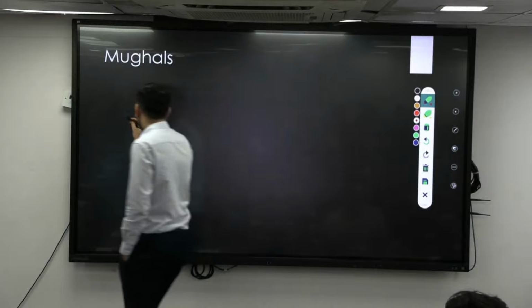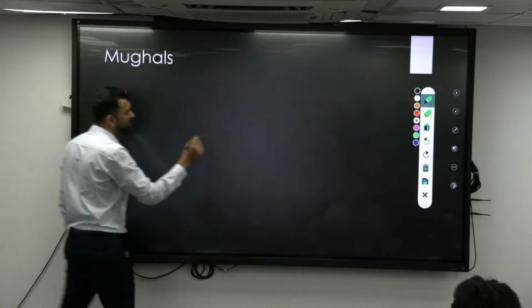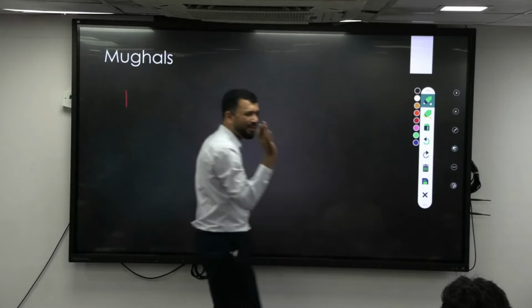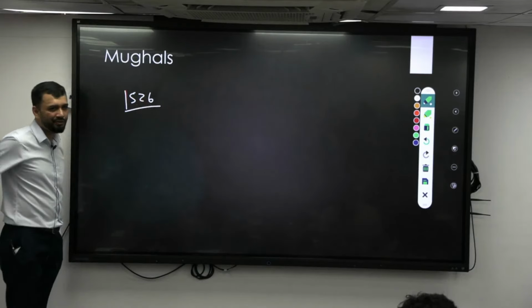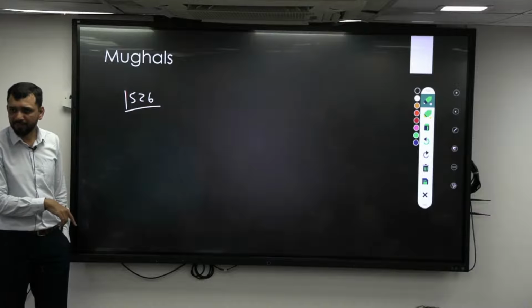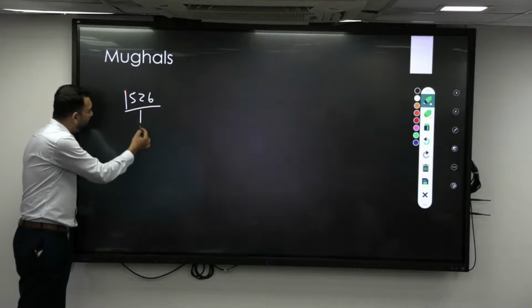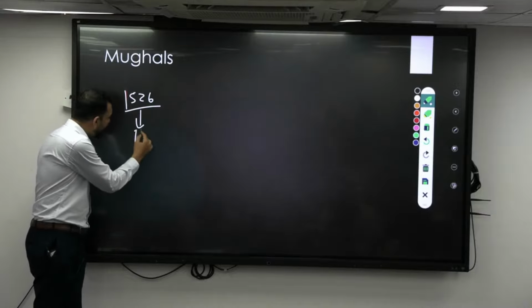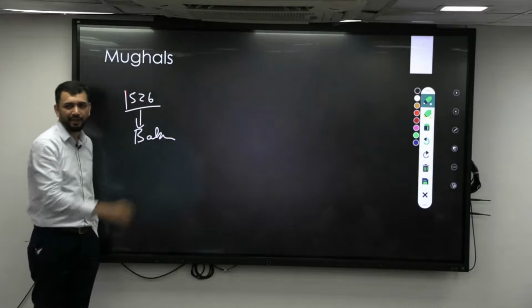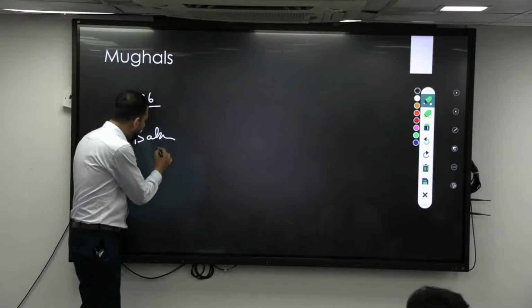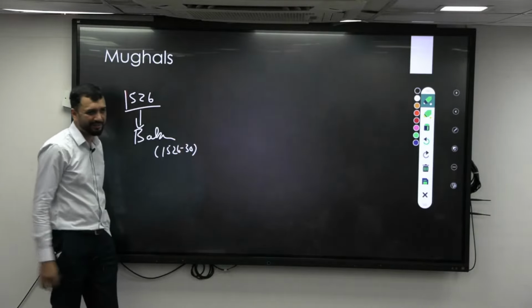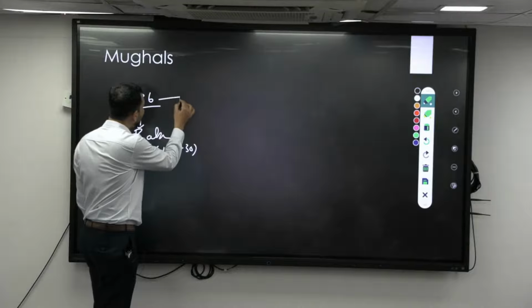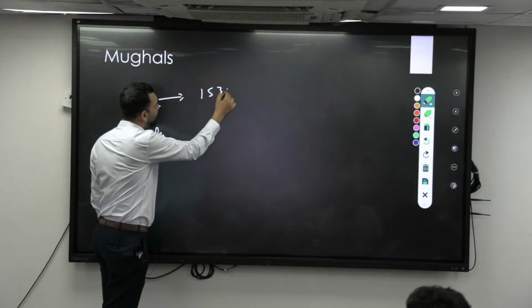Right. So who came? 1526. Simple, we'll have simple history, not too much complex, because here Mughals will not have much. In 1526, the Battle of Panipat happened. Then during the Battle of Panipat, who came? Babur founded the Mughal Empire. This is the first part. He was there from 1526 for just 4 years, that is up to 1530. Then from 1530 who came?